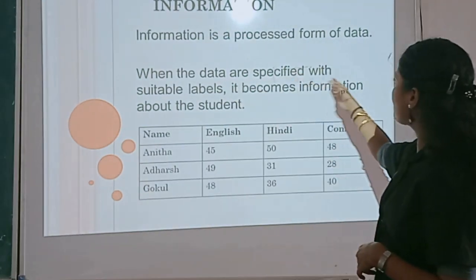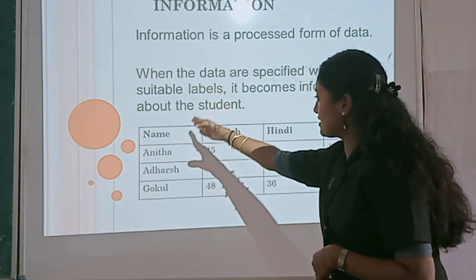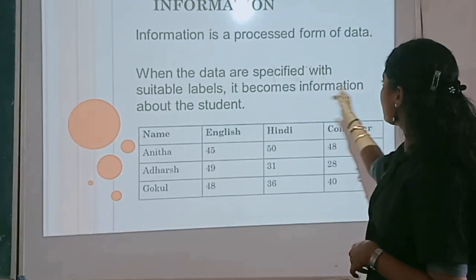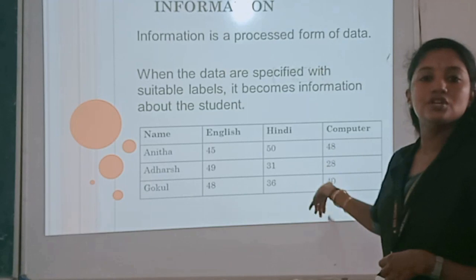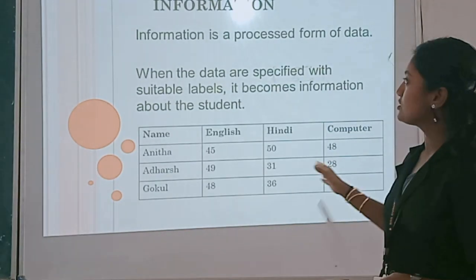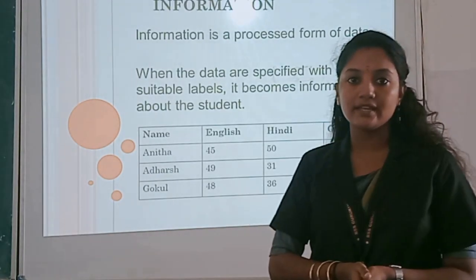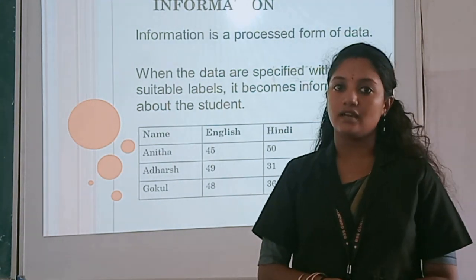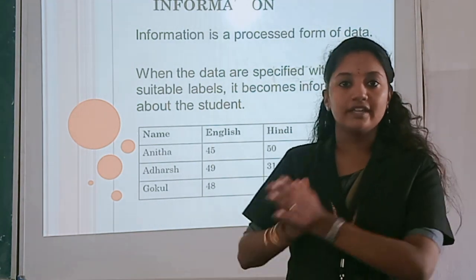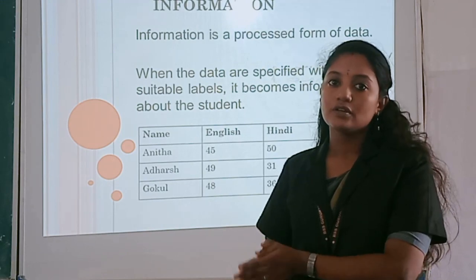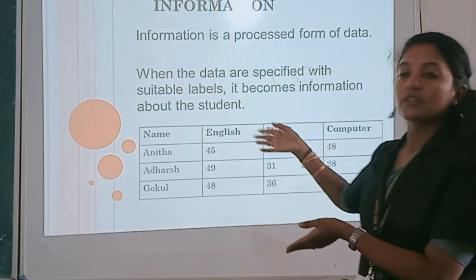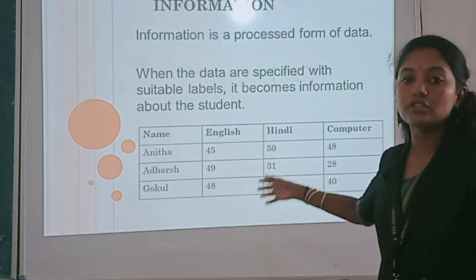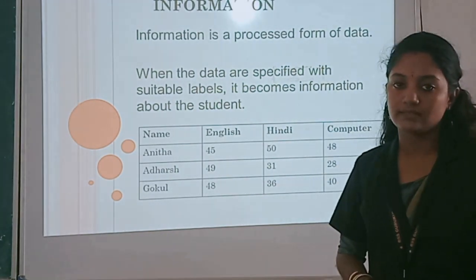When the data are specified with suitable labels, it becomes information about the student. So data means you will not get any idea, and information means it's a processed form of data. You process the data into an informative format. Here you transformed the data into a table form, and here you got information.